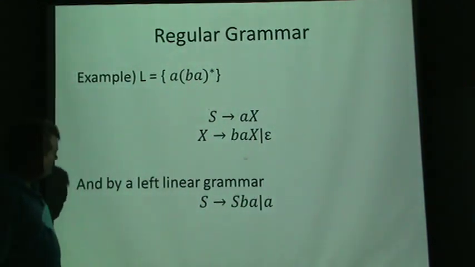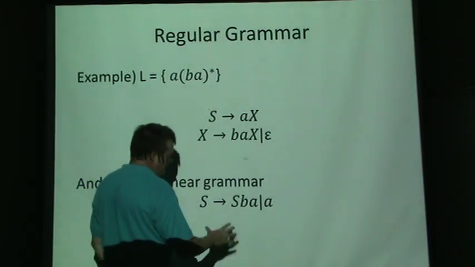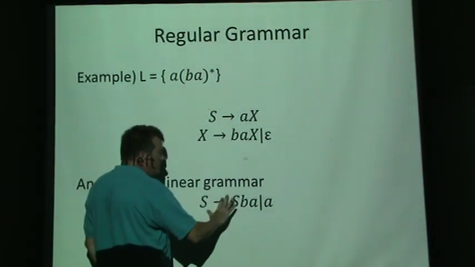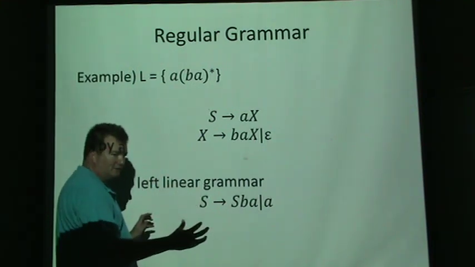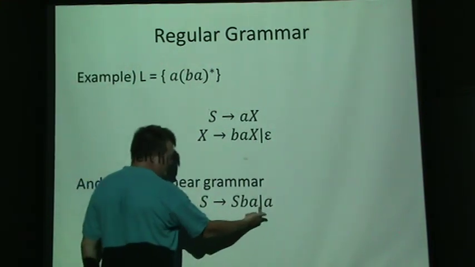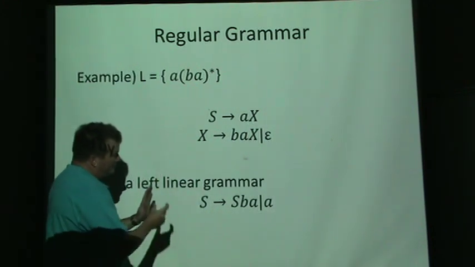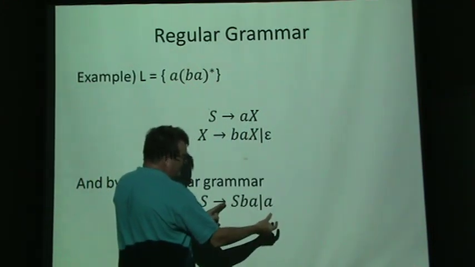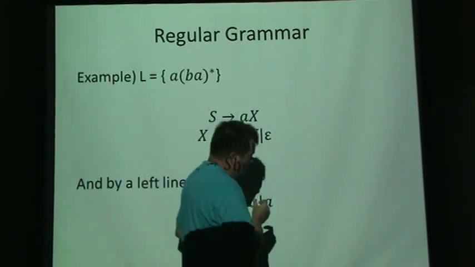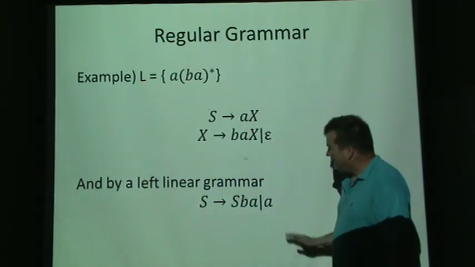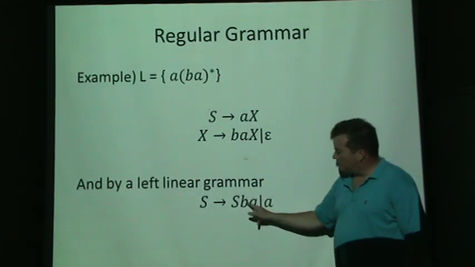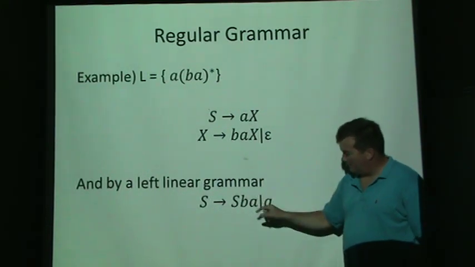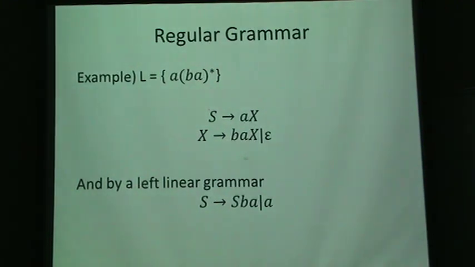So this is a grammar where the big symbols break down into little symbols, and eventually go to these letters. If all of the little letters are on either the left side or the right side of a big letter, that grammar would be considered regular. If there are symbols that have to be on one side of a big letter and other symbols on the other side, that's going to be a higher level language.